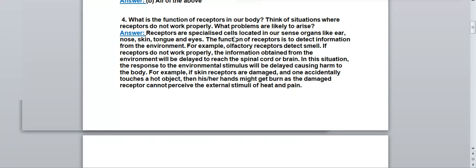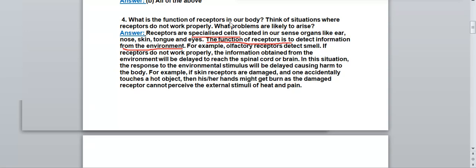Now we will discuss what the answer is. Receptors are specialized cells located in our sense organs like ear, nose, skin, tongue and eyes. So what are receptors? These are specialized cells and they are located in our sense organs. So what are our sense organs? Ear, nose, skin, tongue, eyes. So receptors are present in our sense organs. The function of receptor is to detect information from the environment. So the main function of receptor is that it detects the information from the environment. They will identify the information from the environment.